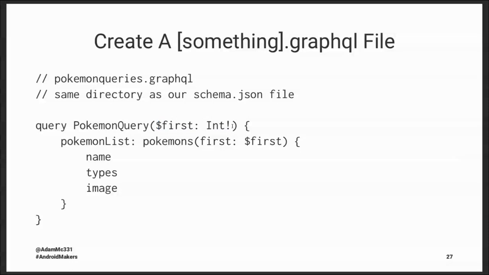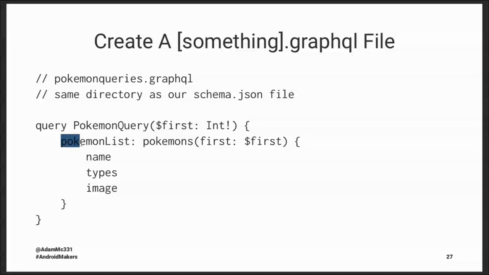And this is really helpful here. We'll see later in the talk that the Apollo Android library looks at these nullable and non-nullable indicators when it does its code generation. Because first is non-nullable, when the code is generated, first is going to be listed as non-nullable in my generated query. Similarly, if it was null, the generated code would handle that. So if I'm using something like Kotlin, I will get that type safety all the way through. I'll know from my Kotlin code whether or not this is nullable.